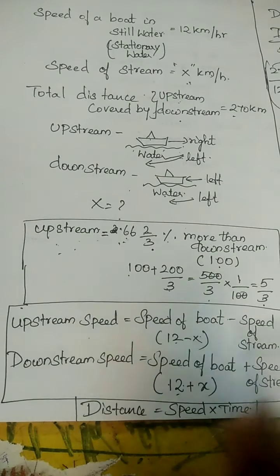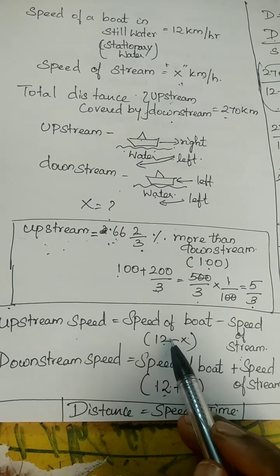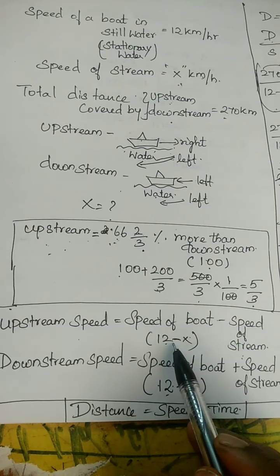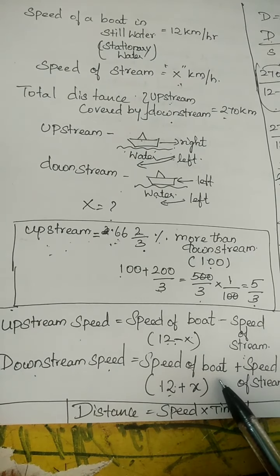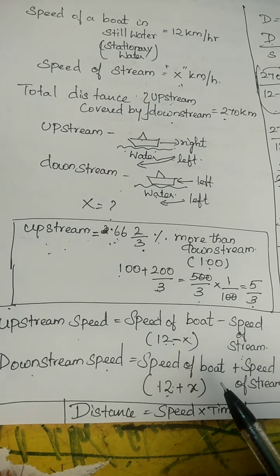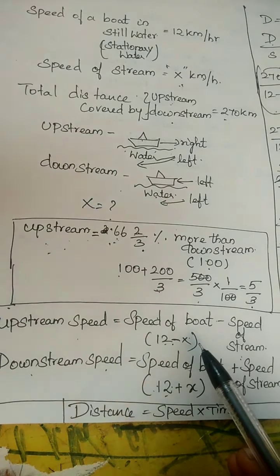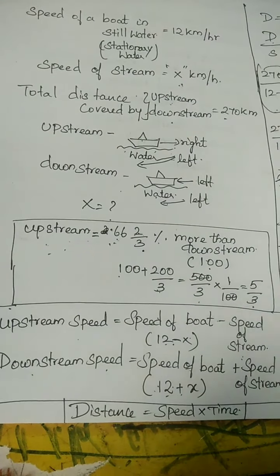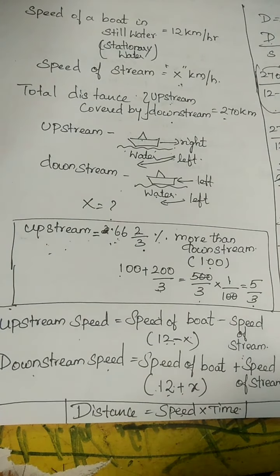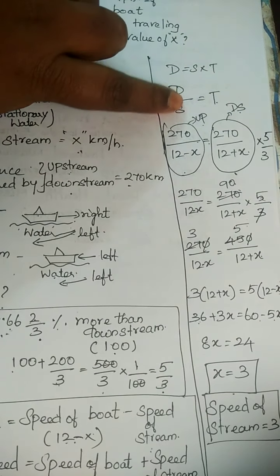And there is a formula for upstream and downstream. The upstream speed is speed of the boat minus speed of the stream, because it's traveling in the opposite direction. So here the minus comes. Downstream means they are traveling in the same direction. The boat and the water move in the same direction, so it's 12 plus x. From the given values we have written this. And there is an important formula: distance equals speed into time. Using this we are going to calculate the answer. So keep the time aside: distance by speed.